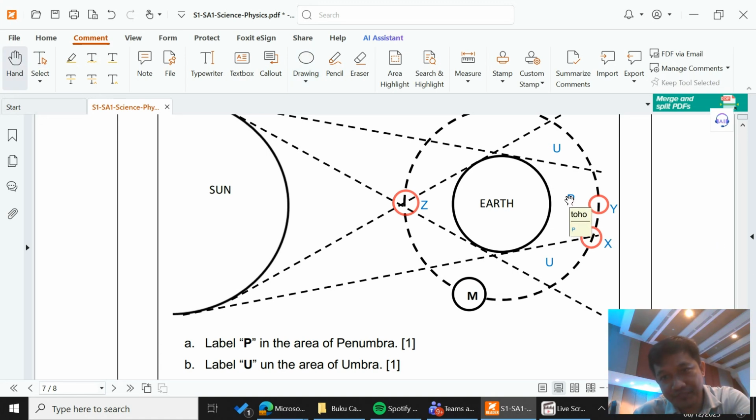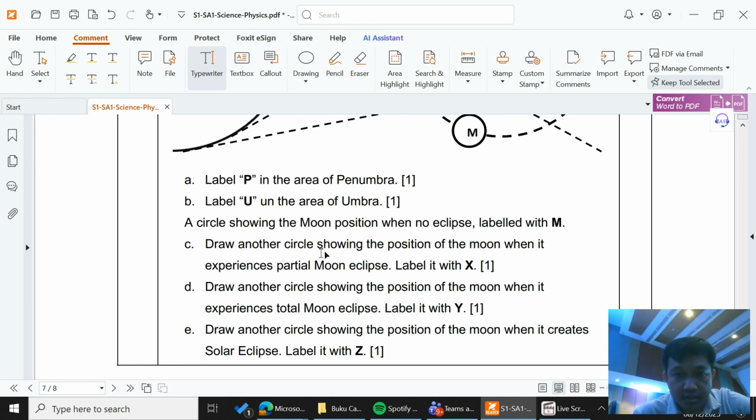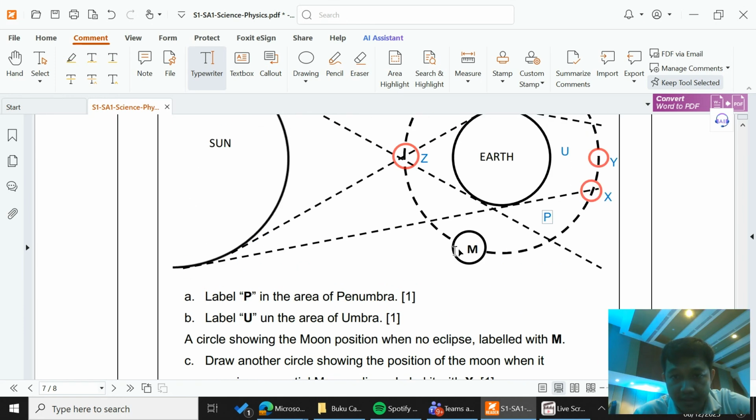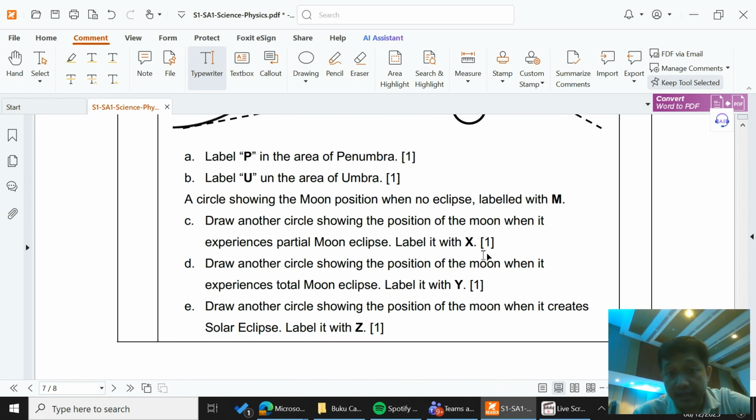Okay, let's delete this, let's delete this, let's delete this one also. Okay, so where is umbra? Umbra is here, the area where it doesn't get the sunlight, while penumbra is here where it gains only a few of the sunlight, not totally blocked. Okay, and then we need to draw another circle representing the moon, so M here is the moon. But let's take a look.